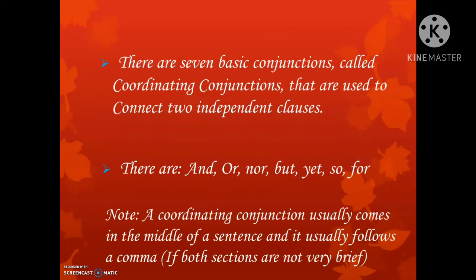There are 7 basic conjunctions called coordinating conjunctions that are used to connect two independent clauses. They are: and, or, nor, but, yet, so, for. Note: a coordinating conjunction usually comes in the middle of a sentence and it usually follows a comma if both sentences are not very brief.